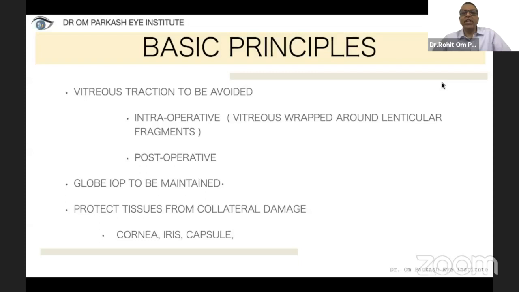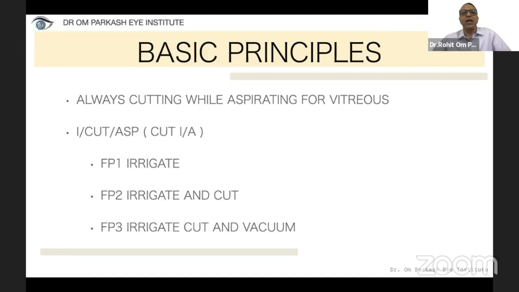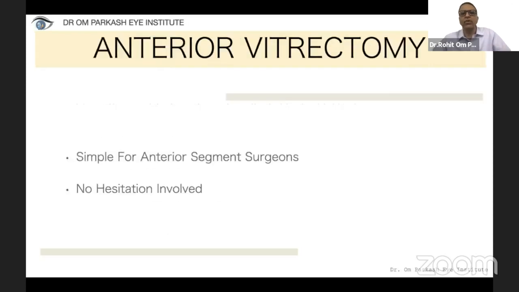Intraoperatively, there should not be any going fishing for the nucleus piece, because the vitreous is trapped around the lenticular fragment. We have to protect tissues from collateral damage like cornea and iris. As Dr. Sanjay has told, foot position 1 is irrigation, foot position 2 is irrigation and cutting, and foot position 3 is irrigation, cutting, and vacuum. And when you are doing the aspiration of the cortex, then it has to be IA cut mode.